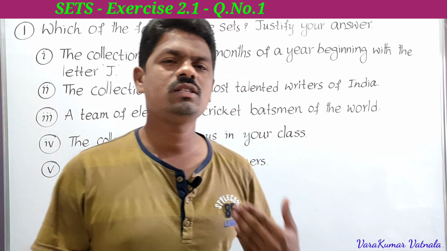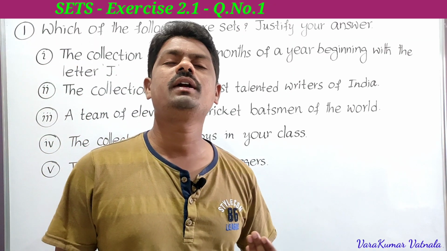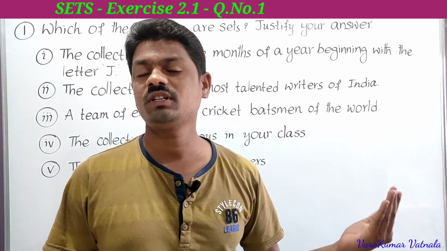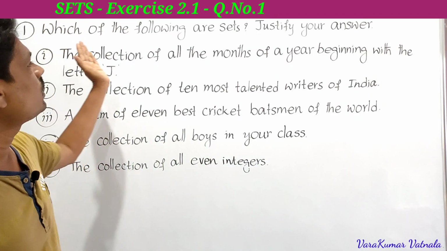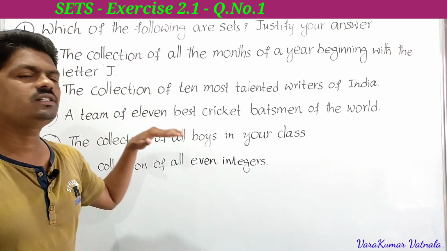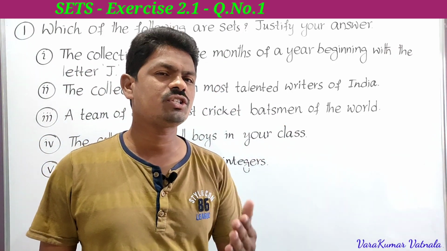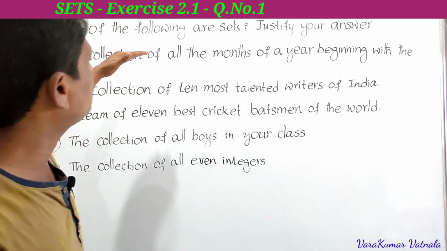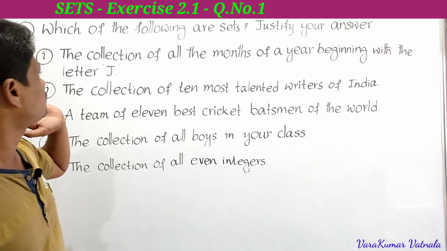So see here, this is the first problem from exercise 2.1. We have already completed the introduction to sets, definition, examples and representation of sets. See what is given in the first problem: which of the following are sets? Justify your answer. It is very easy. These are all based on the definition of sets. If you understand the definition of sets clearly, you can say very easily. Here he has given some statements, and we must say whether they are sets or not and justify our answer.